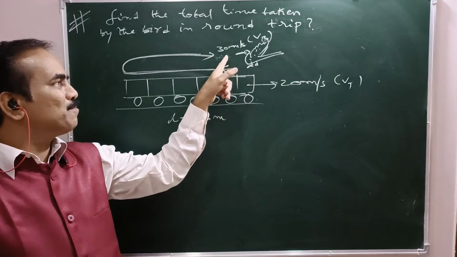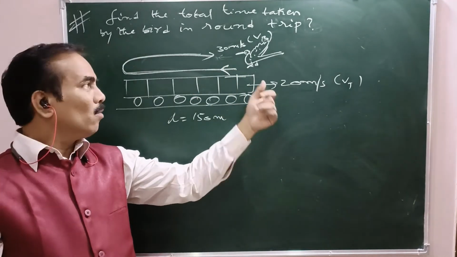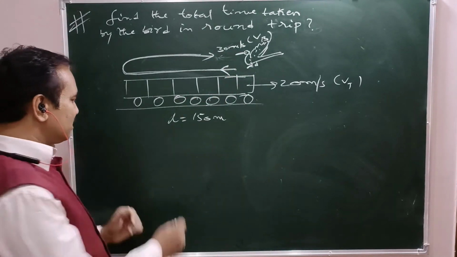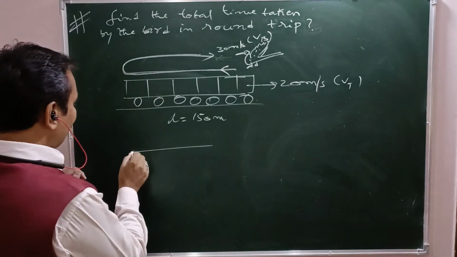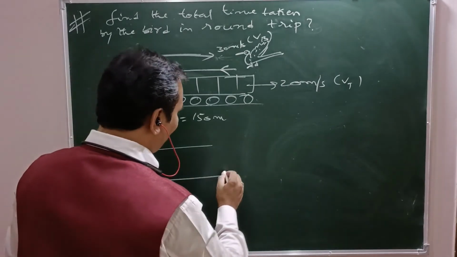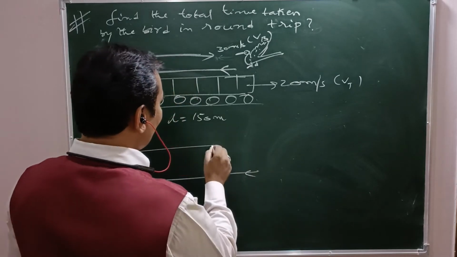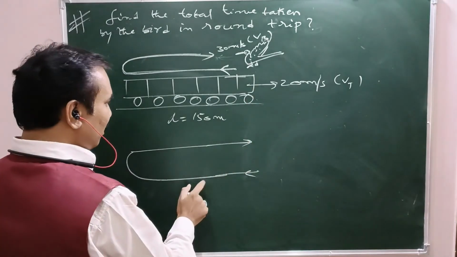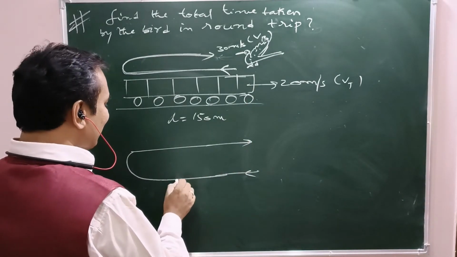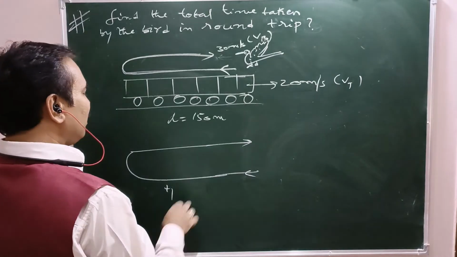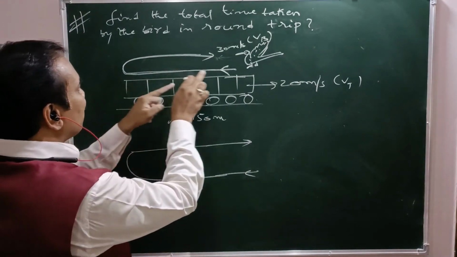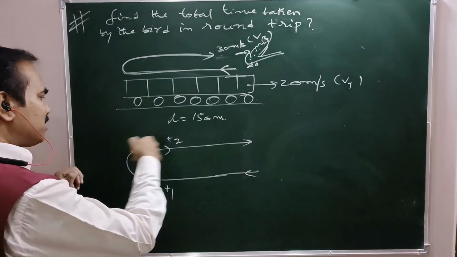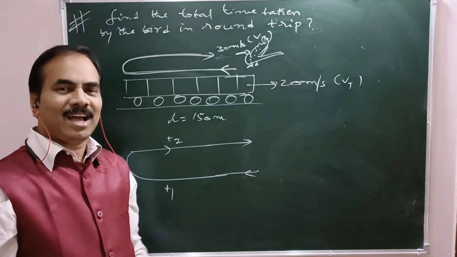What is the constant speed of the train here? 20 meters per second. What is the constant speed of the bird here? 30 meters per second. So in this example, this is the path followed by the bird. This is the path opposite to the direction of motion of the train initially. What is the time taken? That is T1. Again from tail end to front end, what is the time taken here? T2. T1 plus T2 is unknown.